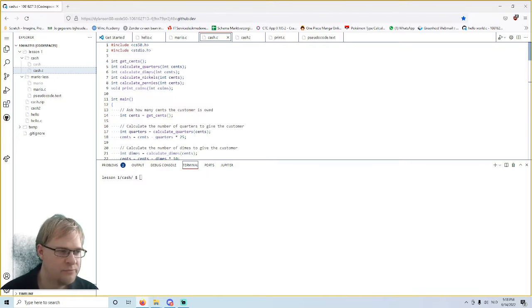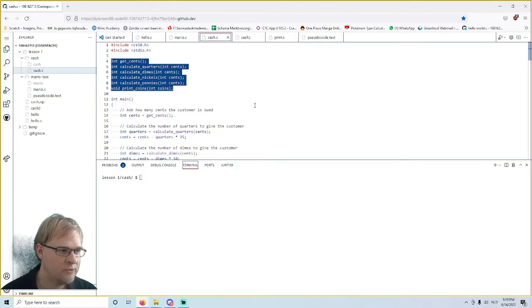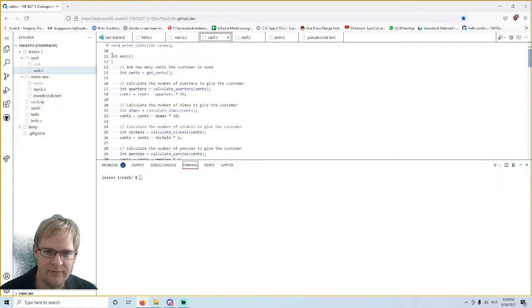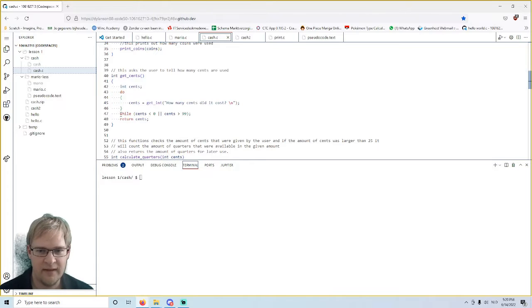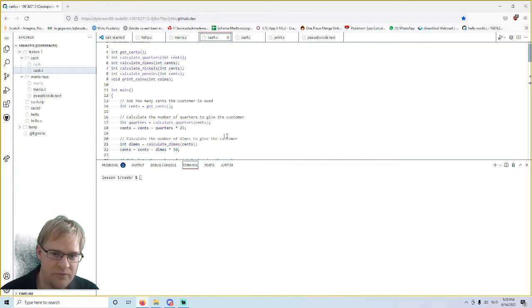Well, like always, we will start with including a few libraries, and then we say to the program, these are all the parameters we're going to be using later on, and then we have the int main. So what will it do? Well, at first it will say int cents is get cents. Ask the user how many cents did it cost, and then if it's between 1 and 99, it will say okay. Then we continue on in the program.